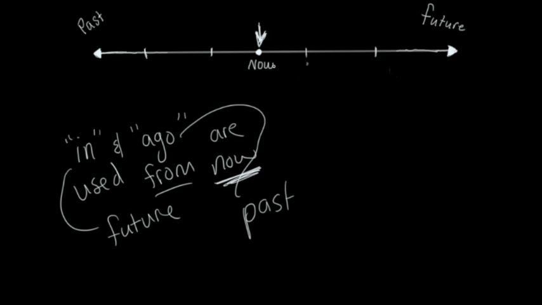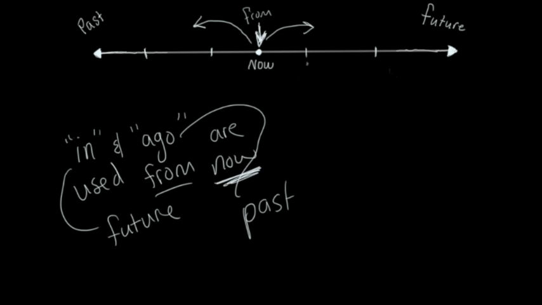So when you use ago, you just go this way, but you use it the same way. You just go the other direction in time. In an hour, in a year, in 20 years, or an hour ago, a year ago, 20 years ago. It is from now. That's very important. If you're talking about another time, you cannot use before.